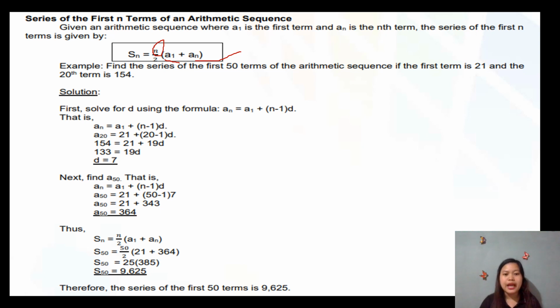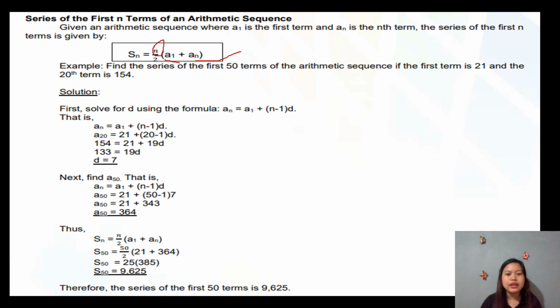So, gamiton nato si a sub 20. Again, the 20th term. Okay, so atong n diha is 20. And then our first term is 21 plus ang atong n, 20 minus 1 times d. So we will solve for d.